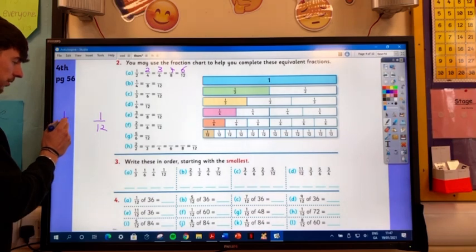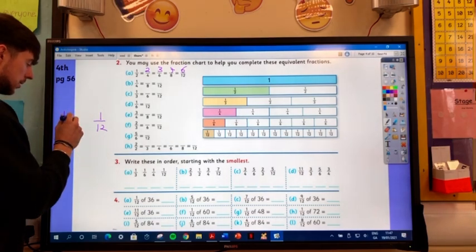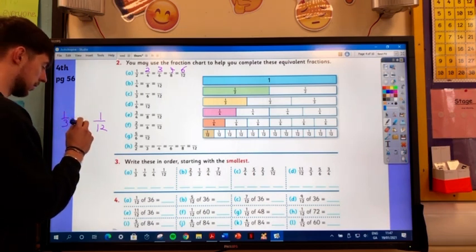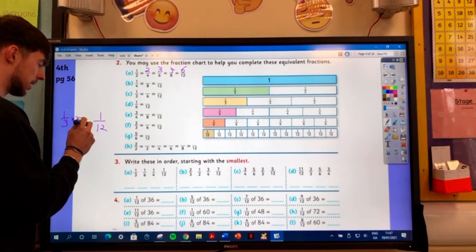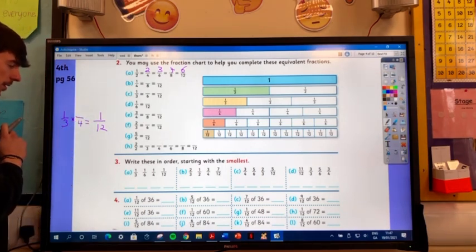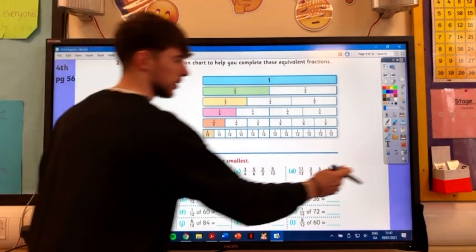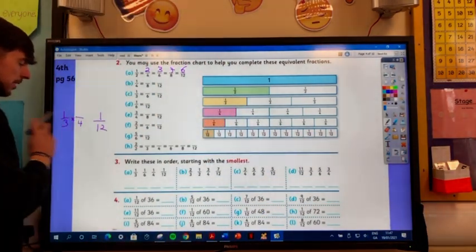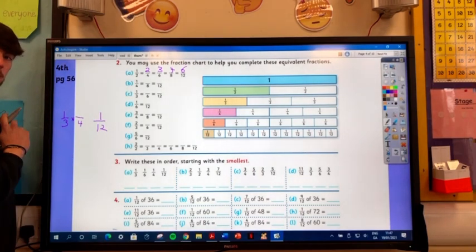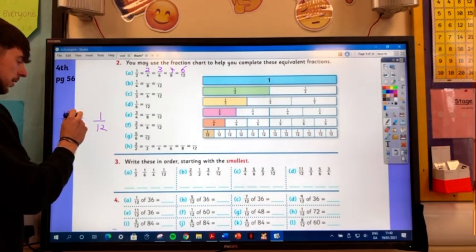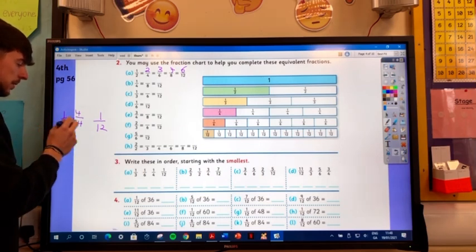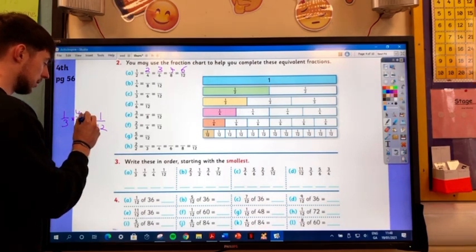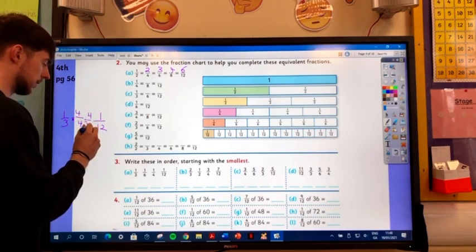So how do we get from 3 to 12? What do we do? So we multiply by what? 4. Okay, so we multiply the bottom by 4, we get 12. What do we do to the top as well? Multiply by 4. So if we multiply the top by 4, we get 4. So that's equal to 4 over 12.